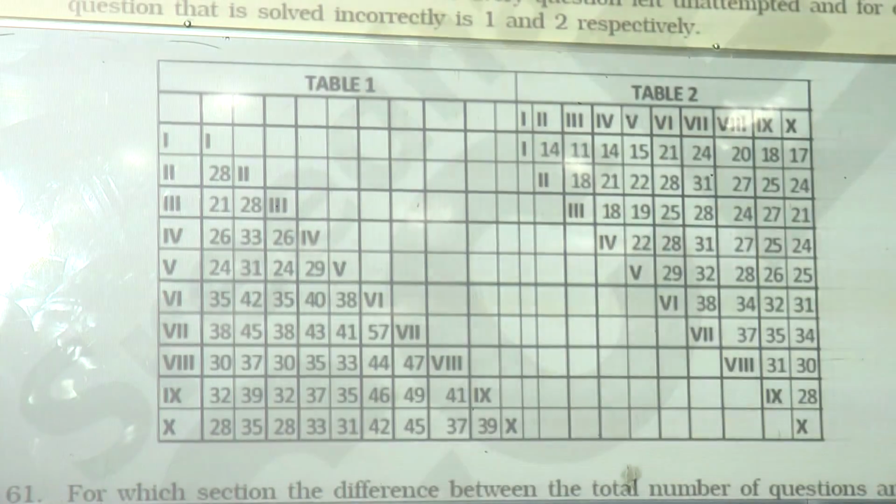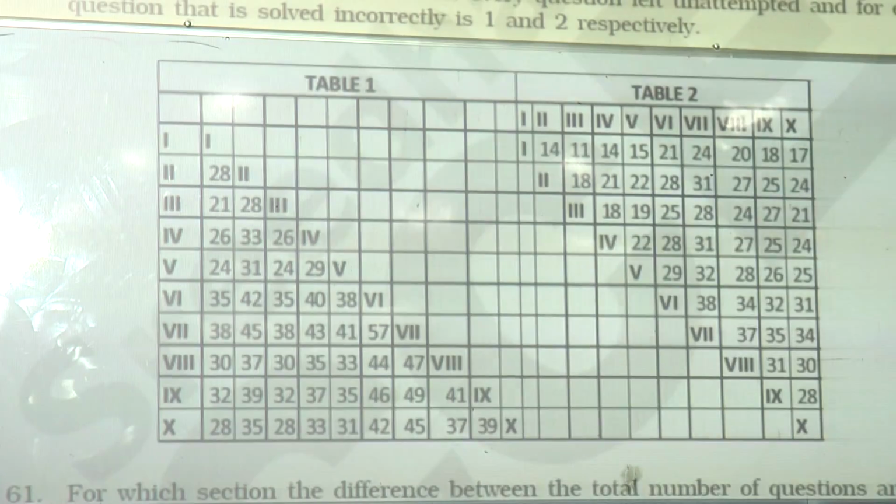The last statement says the number of marks obtained for every question solved correctly is 4 marks. Marks deducted for every question left unattempted is 1, and for every question solved incorrectly is 2. So unattempted is minus 1, wrong answer minus 2, correct one plus 4.